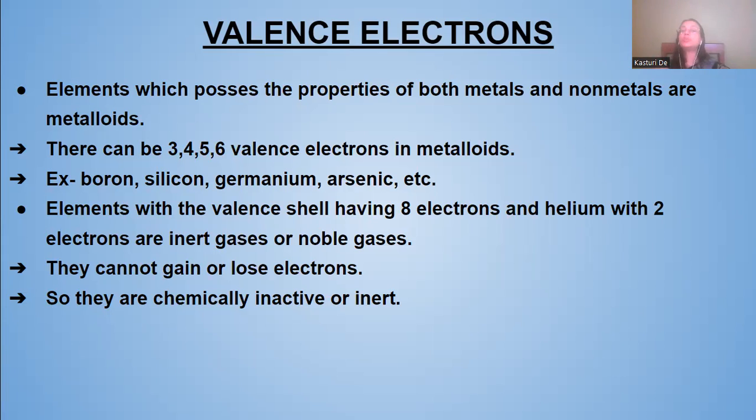Now, elements with 8 electrons in their outermost shell, or 2 electrons in the case of helium, are known as inert gases, noble gases, or rare gases. They cannot gain or lose electrons because they are chemically inactive or inert. Their shells are closed. They do not share, gain, or lose electrons, and that's why they are chemically inert or inactive.